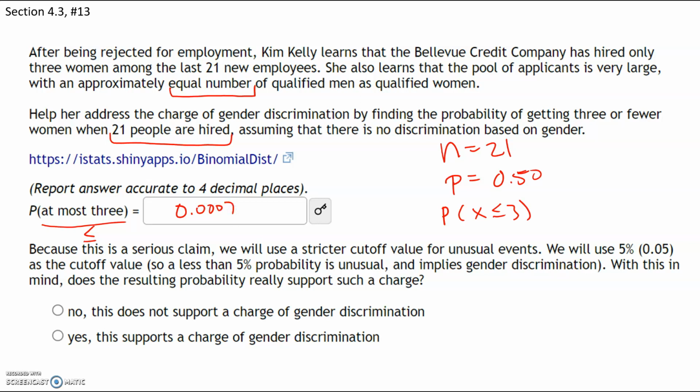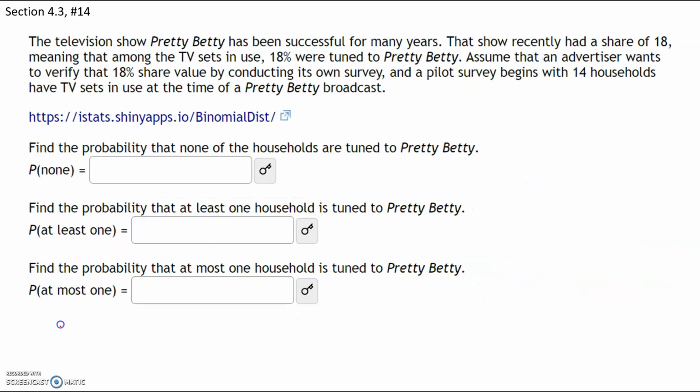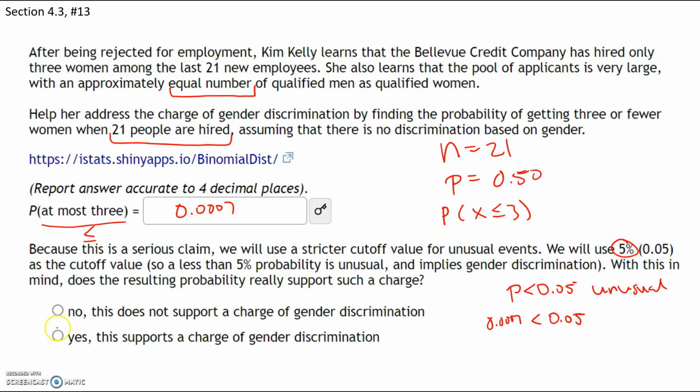So because this is a serious claim, we want to know if this is unusual. We're going to use 5% as a cutoff value, which means if the probability is less than 0.05, then that's considered to be unusual. Now this probability is 0.0007, that's definitely less than 0.05. So it's unusual for this to happen, which means the reason it happened is because they were using gender discrimination.